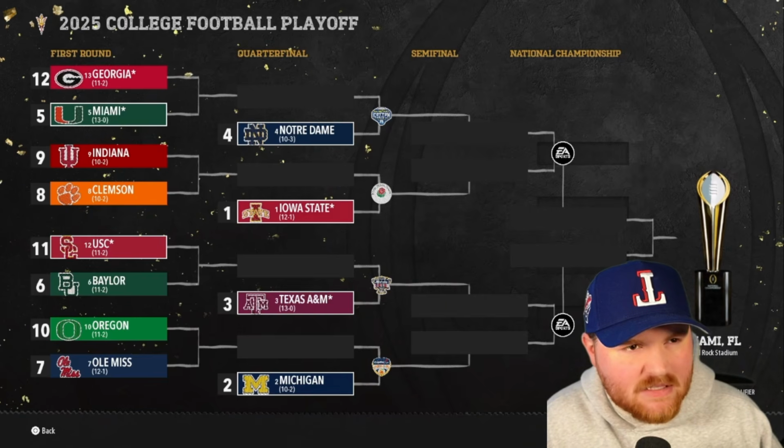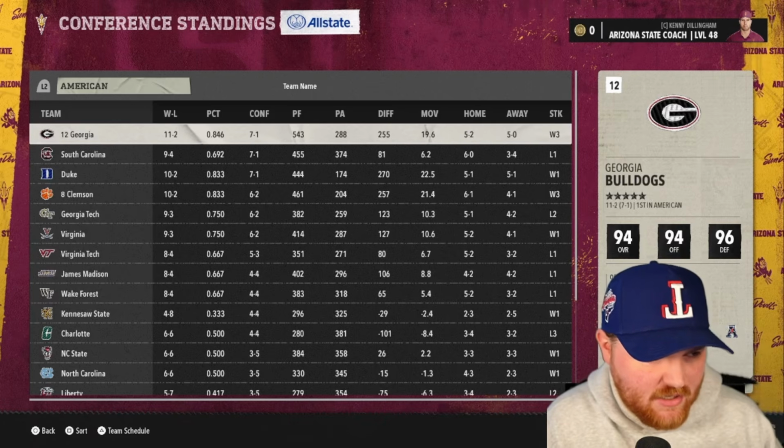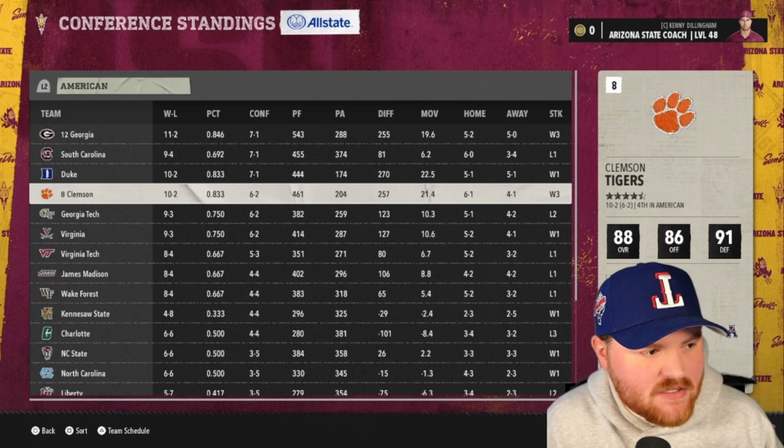Or maybe Miami's in the Sun Belt. Georgia and Clemson are, we'll see. Let's go see. Georgia and Clemson are what? Georgia and Clemson are out of the American Conference. Okay, so those are the conferences that we get in. Georgia gets in by the automatic qualifier.